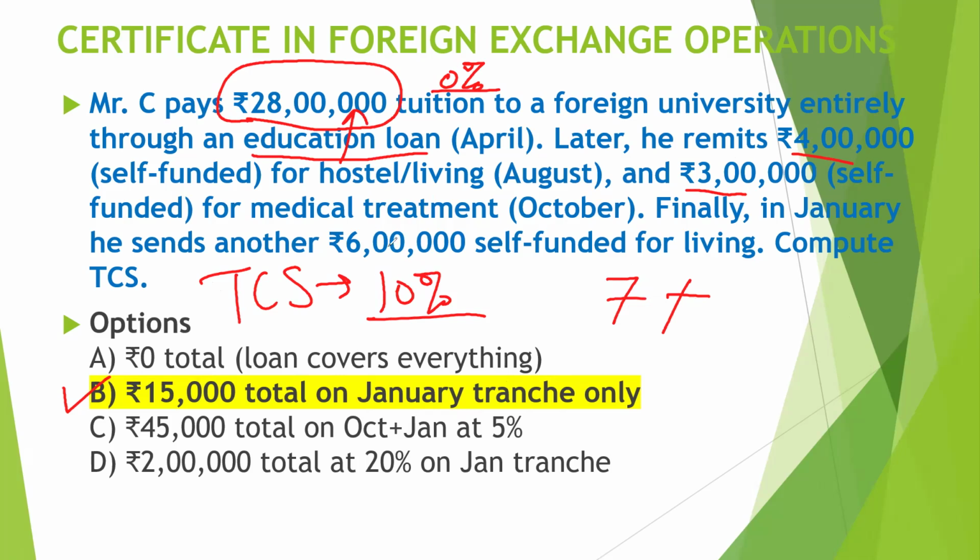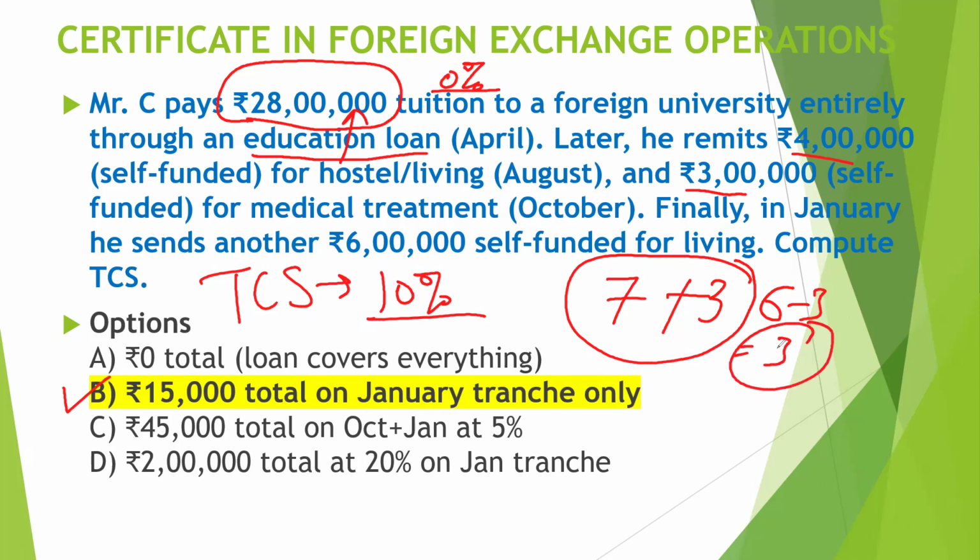So 7 lakh, and now he has sent 6 lakh in January. Out of the 6 lakh, 3 lakh will go here and it will become 10 lakh. So 6 minus 3 will be 3. On 3 lakh, 5% will be charged. Why 5%? Because this student is spending this amount for education purposes. So on 3 lakh, 5% is 15,000. So 15,000 will be the tax on this transaction.